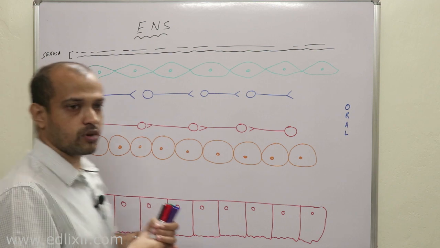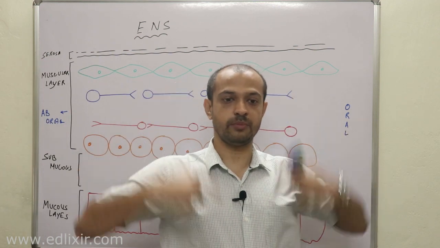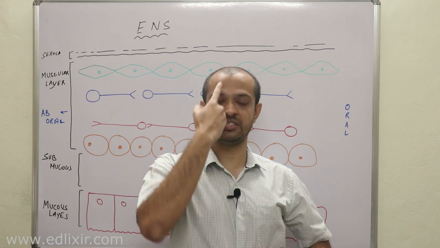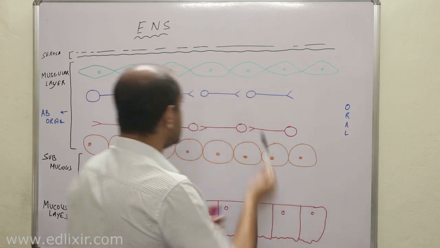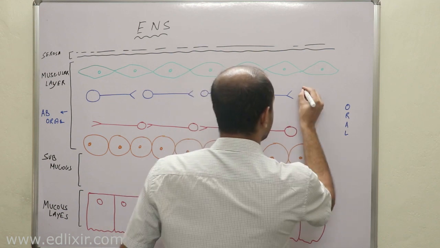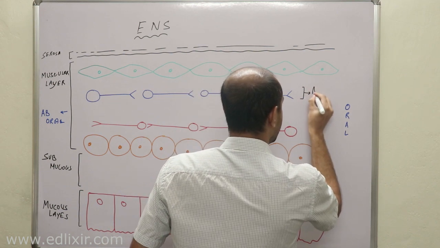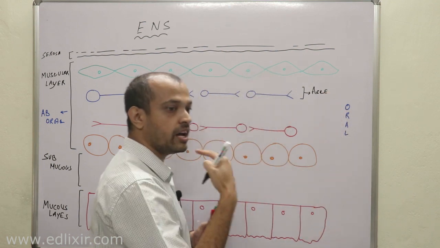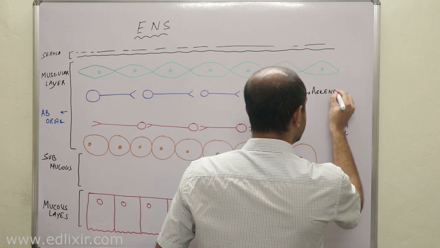Those which are going to the oral portion are moving up. Suppose this is your GI tract, and they are moving towards the oral portion. That means going up. Therefore, these processes are called ascending neurons. Ascending means they are moving up.